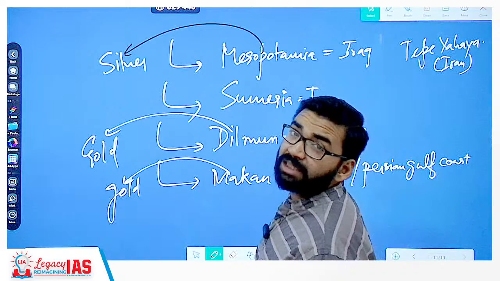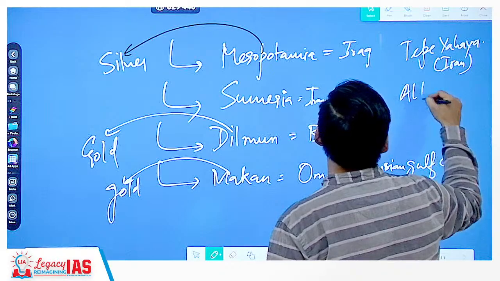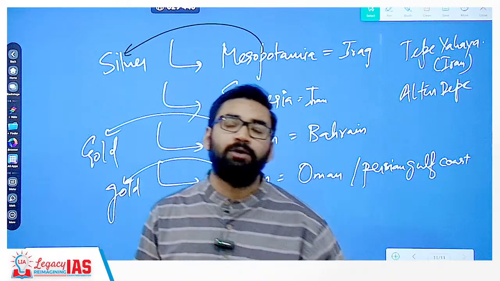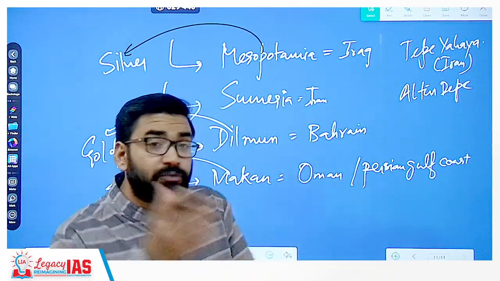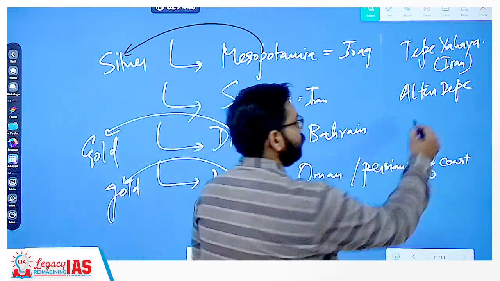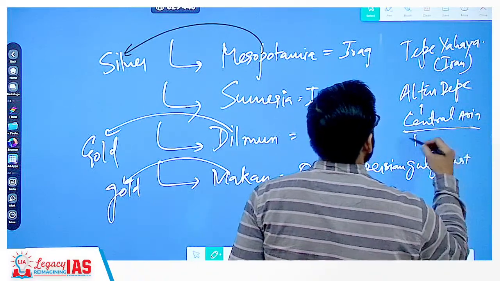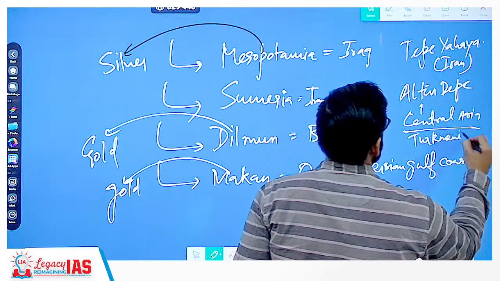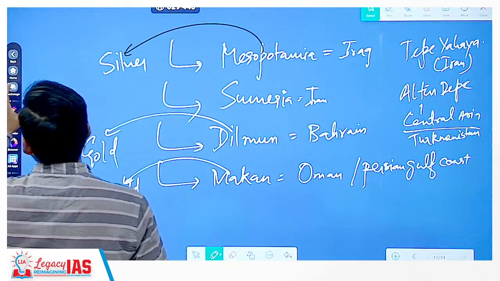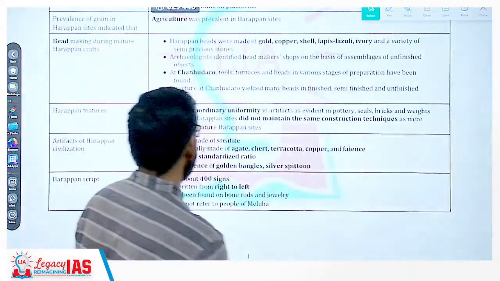And one site was from the Turkmenistan area, Altin Depe. Now these things are not asked in PYQ, but I am just telling you so that if UPSC asks, you will be able to answer the questions. Clear? So this site was in Central Asia, Turkmenistan region. Turkmenistan. Clear? Now, so as you can see questions here.